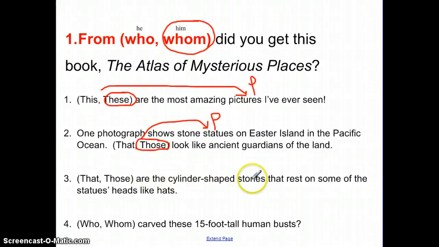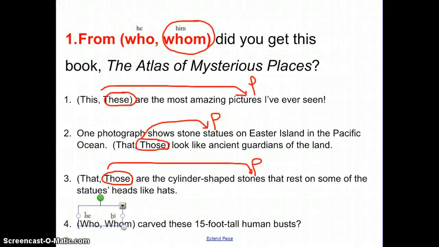That or those are the cylinder-shaped stones that rest on some of the statues' heads like hats. We're referring to the stones. Stones are plural, so we need to use those as our pronoun. Who or whom carved these 15-foot tall human busts? So we would substitute he for who, him for whom, and read the sentence. He carved these 15-foot tall human busts, or him carved? And we would definitely say the right answer is he.